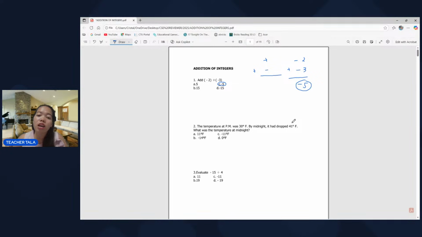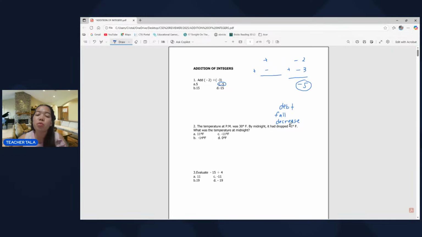Since we're dealing with integers, in word problems we use decrease, drop, fall. Yun po yung mga clue word ng mga negative numbers. Fall, decrease, dropped.